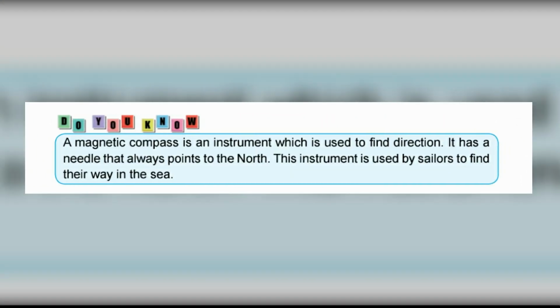Do you know a magnetic compass is an instrument which is used to find direction. It has a needle that always points to the north. This instrument is used by sailors to find their way in the sea. In that compass, we can see the north direction. The needle always points to the north direction. It is used by the sailors who go in the ship. To see the way of the sea, they have to know the direction. So, these instruments help the sailors.